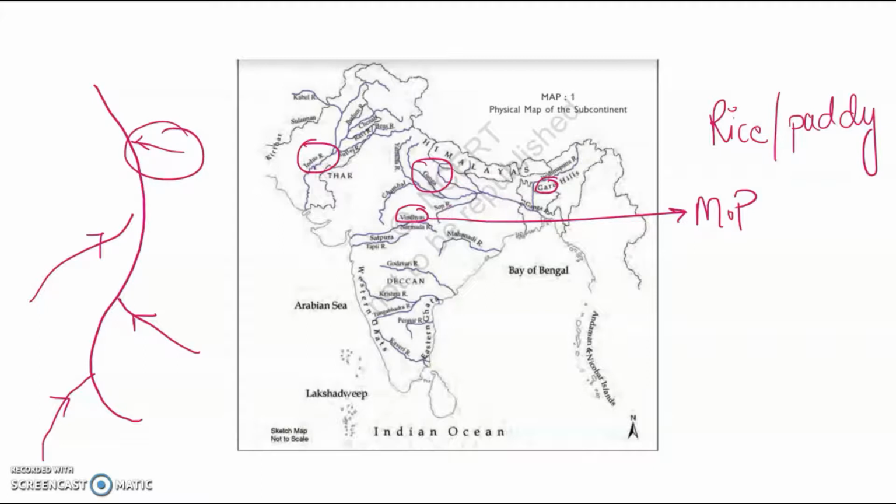There is a very important river that we are going to study. It's River Indus, considered one of the longest rivers in Asia, because it flows through the Tibet area and rises from a lake called Sarovar. Let me write it.